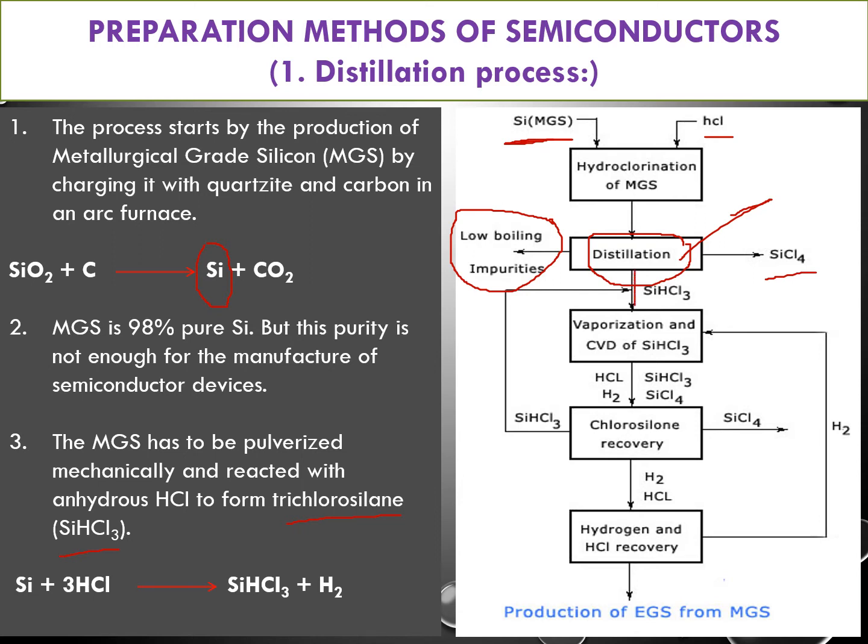In the next process, we use this SiHCl3 and vaporize it, that means the CVD process, chemical vapor deposition. That means we will break the Si-Cl bonds. That is called chemical vapor deposition. We will convert this SiHCl3 into a vapor. After that, we will break the bonds between silicon and hydrogen and silicon and chlorine.